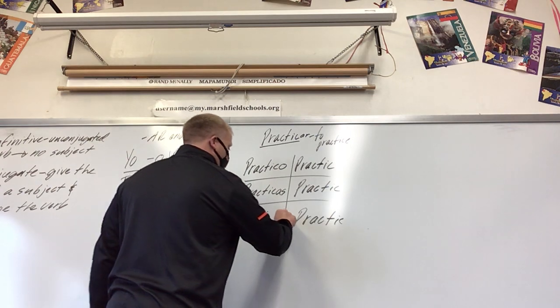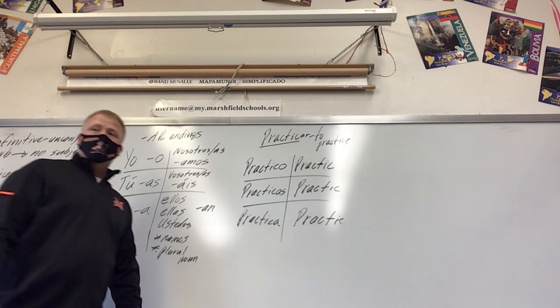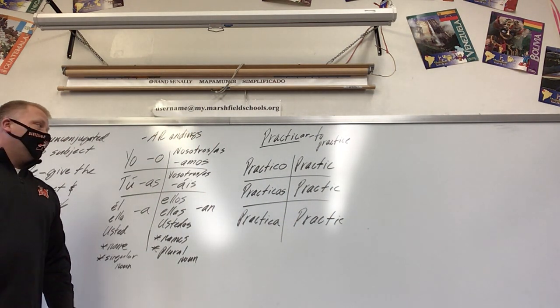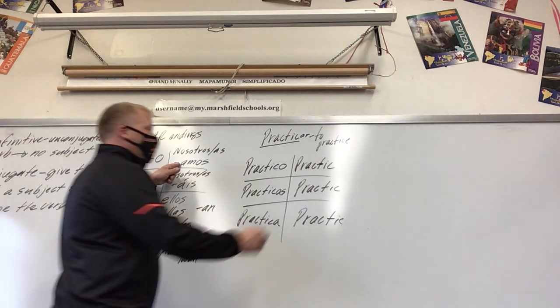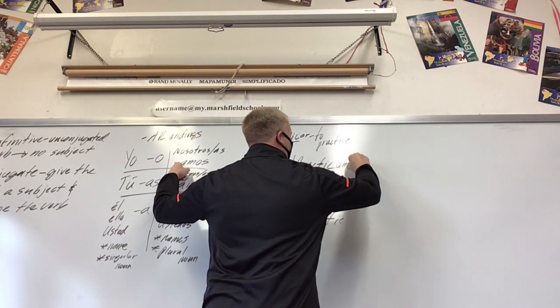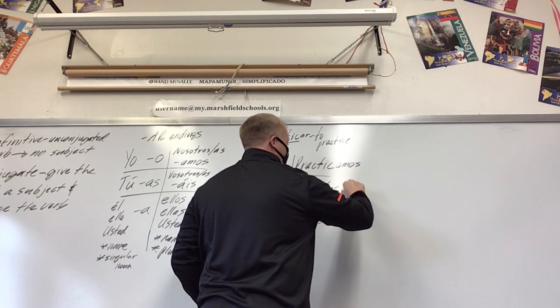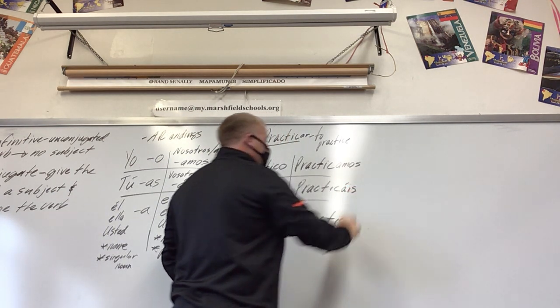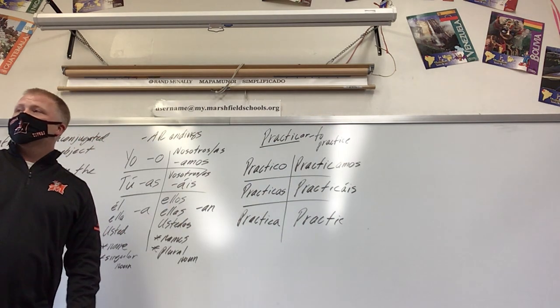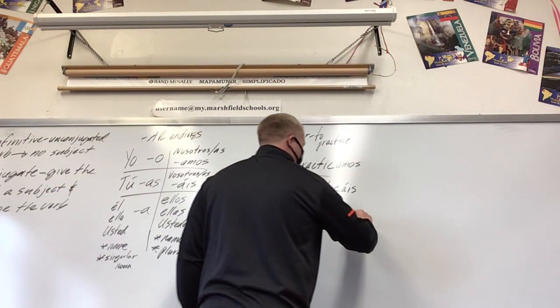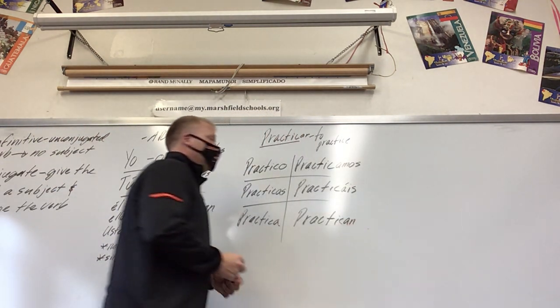Third person is practica. What do you say? We practice. What do we add? Amos. Practicamos. What do we add here? Practicáis. Right. We add áis. And third person plural is practican.